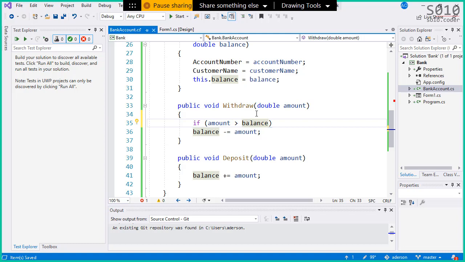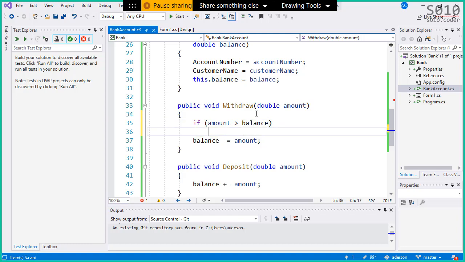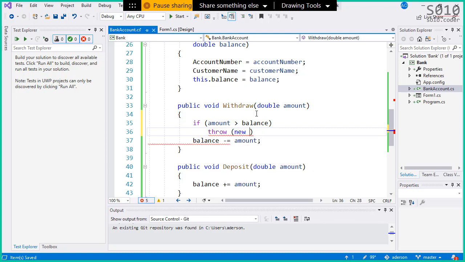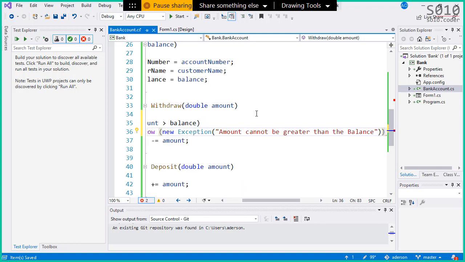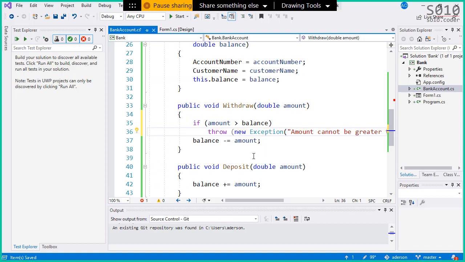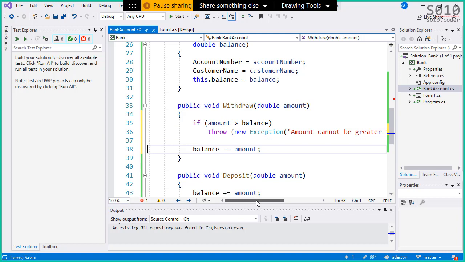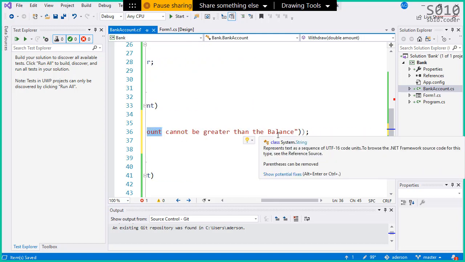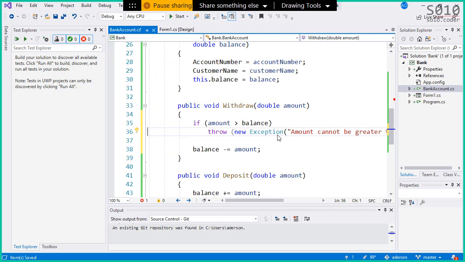So either you have it or you don't, and you cannot withdraw. So if the amount you're trying to get is greater than the balance, throw a new exception. And this is the exception. The exception has a message that says amount cannot be greater than the balance. Okay, that's the first one.